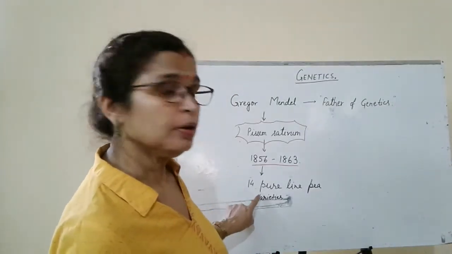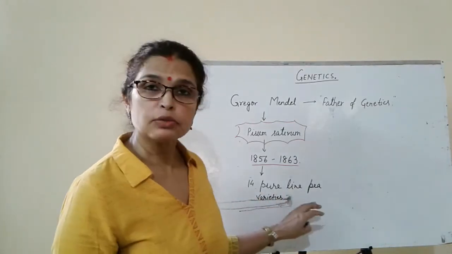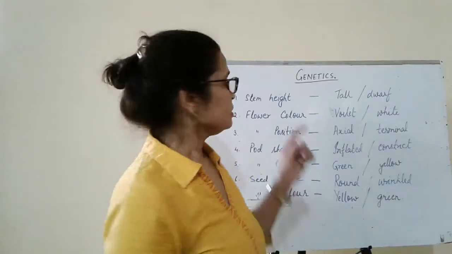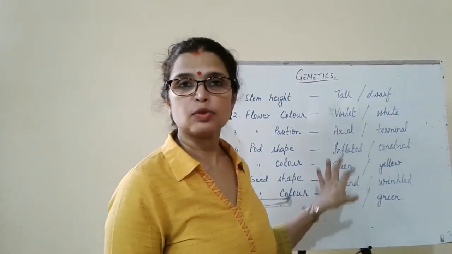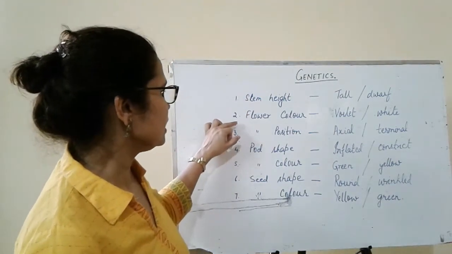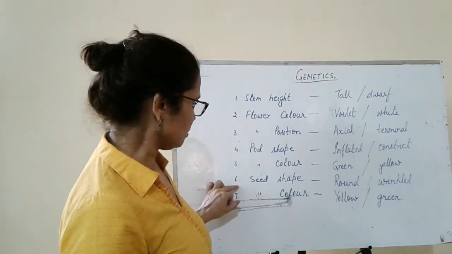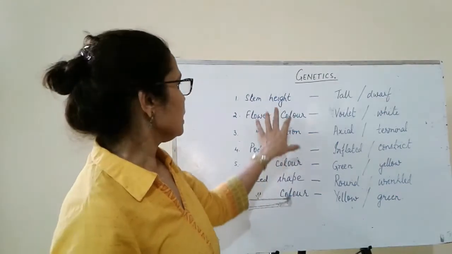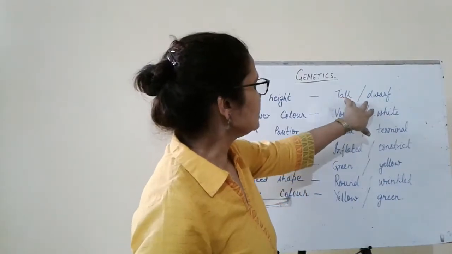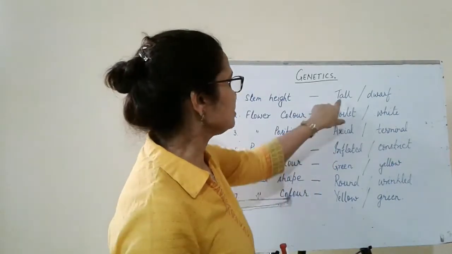He made 7 pairs of these plants. The pairs were similar in all respects except one character. These are the 7 pairs of characters that were considered by Mendel: stem height, flower color, flower position, pod shape, pod color, seed shape and seed color. In the stem height, like tall and dwarf, these two plants were the same in every respect except their height.